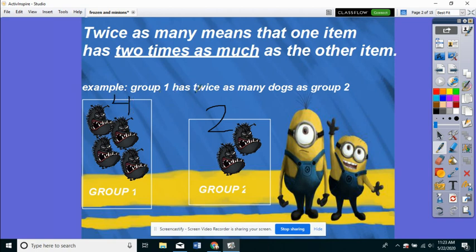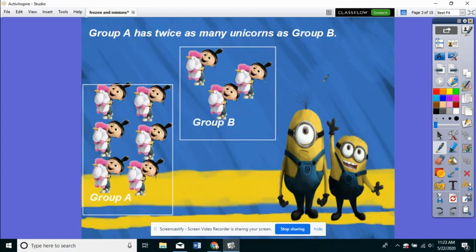We know that group 1 has twice as many dogs as group 2 because 4 is twice as many as 2. You can write that like this. 2 times 2, or doubled, is 4. When you double the number 2, you get 4 because 4 is twice as many, or 2 times as many, as 2. So group 1, which has 4, is twice as many, or 2 times as many, as group 2, which only has 2.